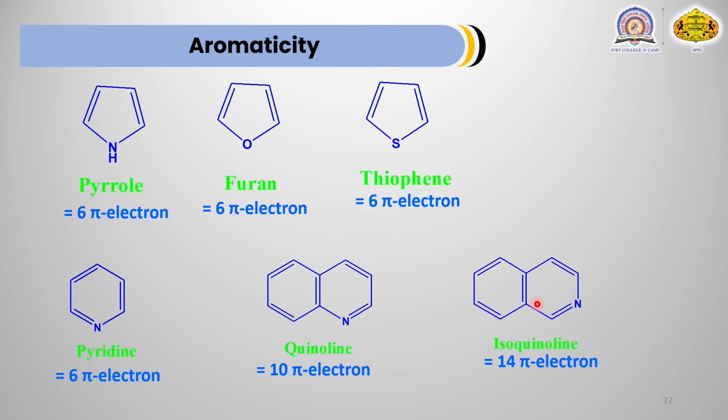This is isoquinoline. In isoquinoline also 10 pi electrons are there. This 14 should be replaced by 10. In isoquinoline 10 pi electrons are there and it is aromatic in nature.